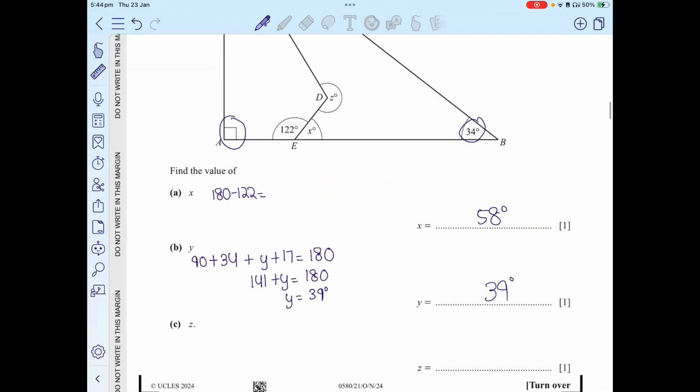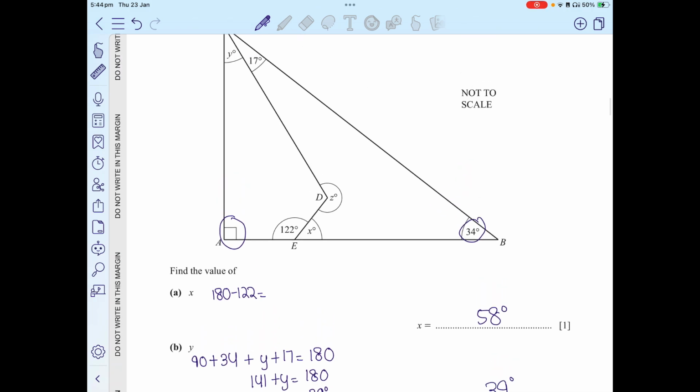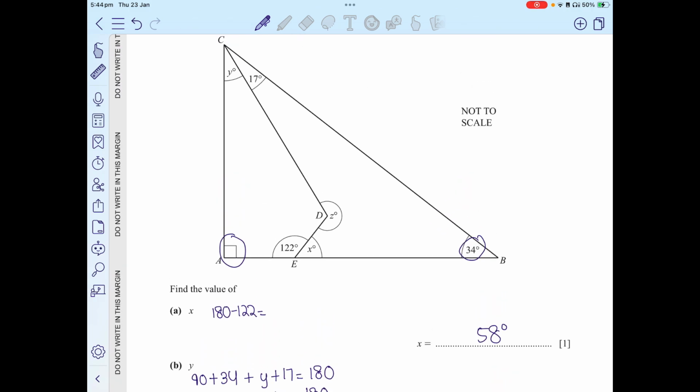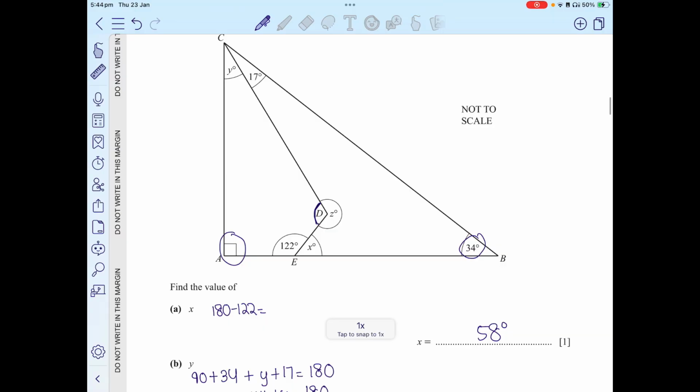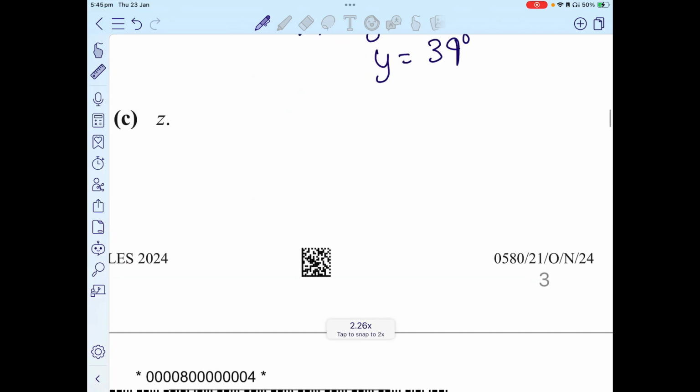Now we move on to the third part, which is that you find the value of z. Now as we know, the angles in a quadrilateral add up to 360 degrees. We can work out this angle and then we can subtract it from 360 to work out the value of z. So first of all, what you're going to do is 90, which is this angle, 122, and this angle, y. First of all, 90 plus 122 plus 39. Now what does that give me?